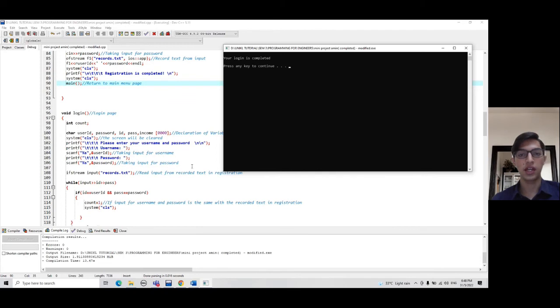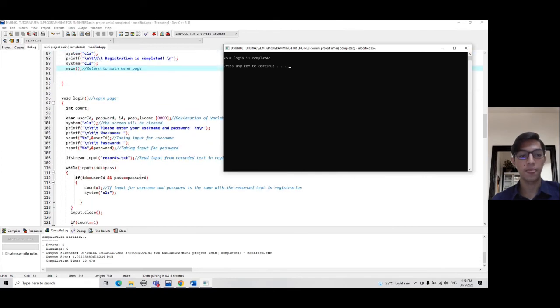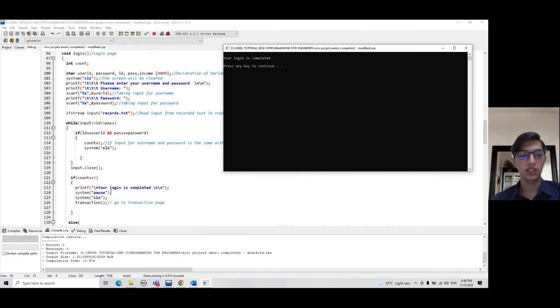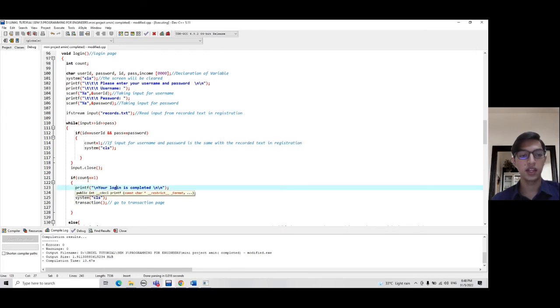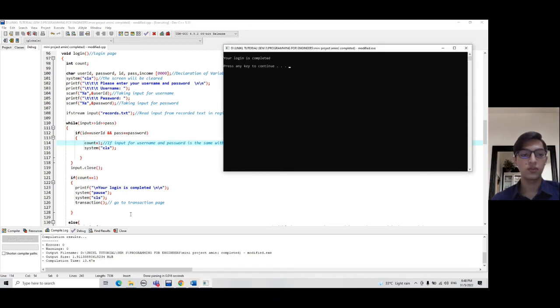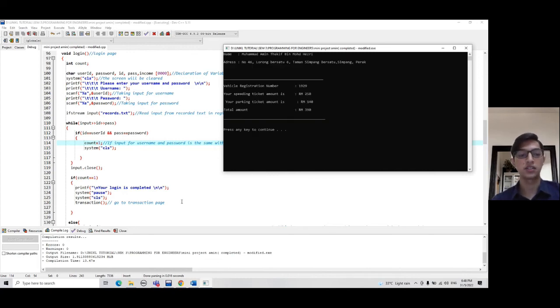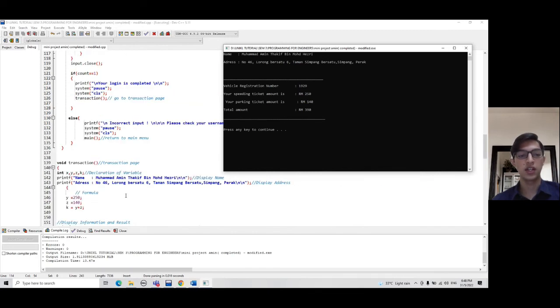So it will say that my login is completed. So from the program, you can see that login is completed if count equal 1. So count equal 1 is when your username and password is the same with the recorded text in registration. So we can continue. So when your login is completed, the system will be paused, and then the screen will be cleared, and you will go to the transaction page. Yeah, so we go to the transaction page.